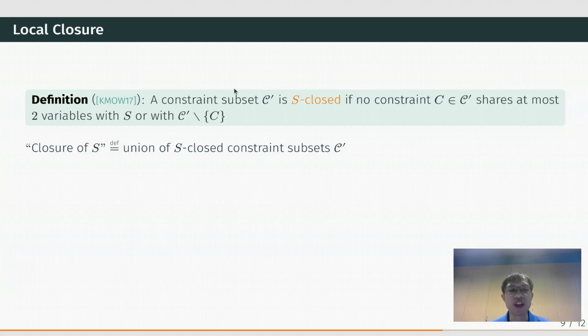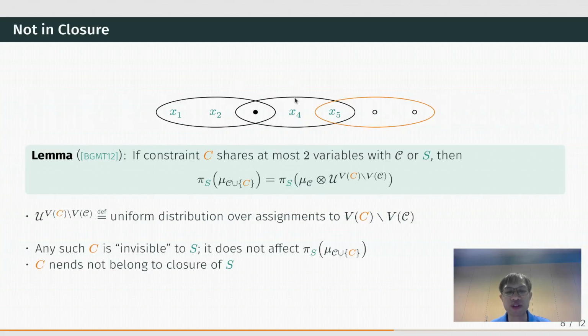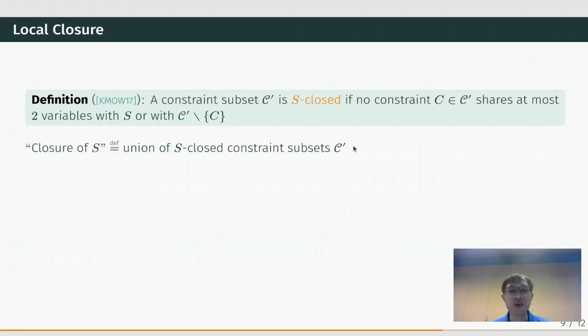So here comes the crucial definition from KMOW. We say that a constraint subset C prime is S-closed if every constraint in this subset C prime shares at least three variables with S or with other constraints in C prime. Under this definition, the two black constraints are S-closed. On the other hand, the orange constraint is not S-closed. So, to correctly define the local distribution on S, we want to consider the union of S-closed constraint subsets.